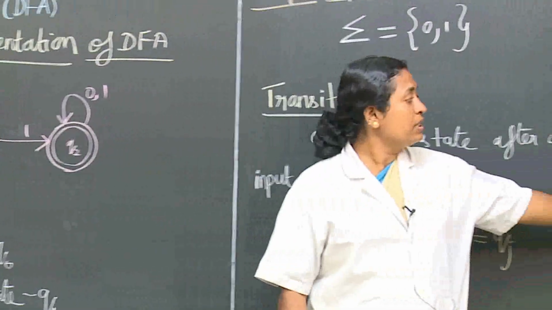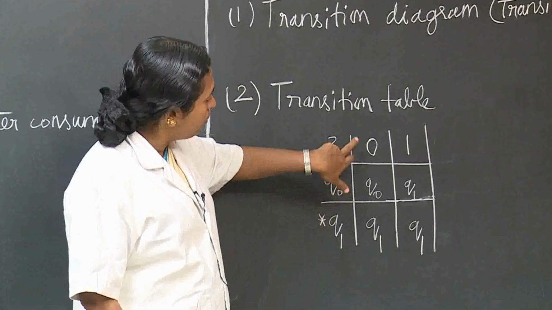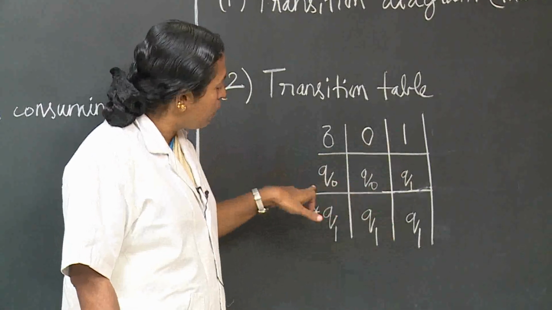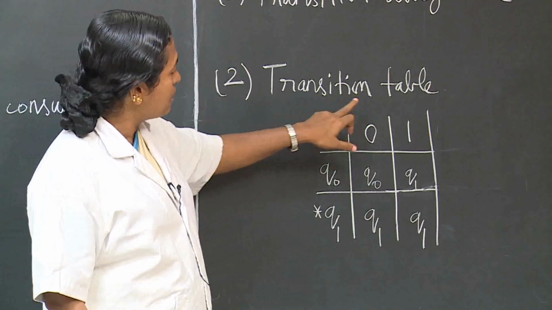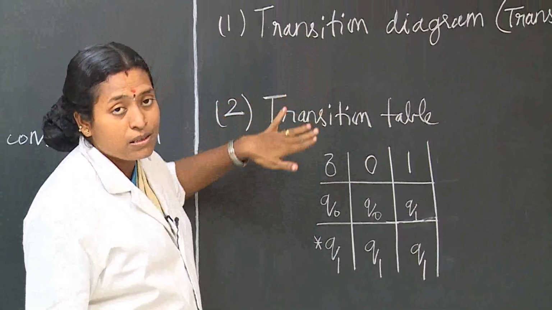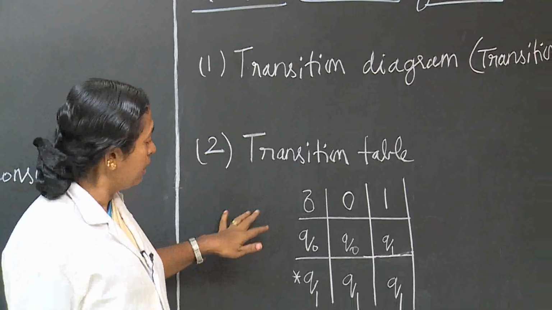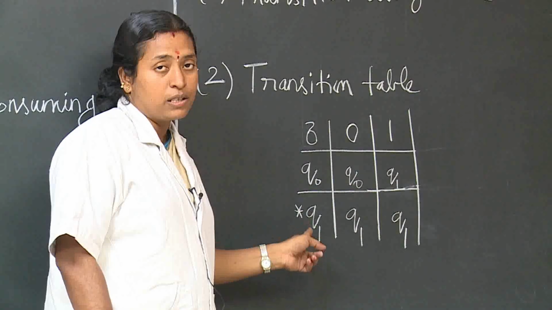Next, the transition table will be like this. Here the column will be the input symbols and the row will be the states. Once again I will repeat, the tabular representation of the transition diagram is the transition table. Here the column represents the input symbol and the row represents the states.